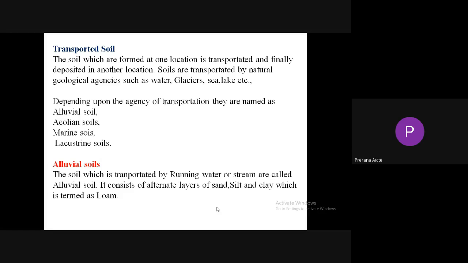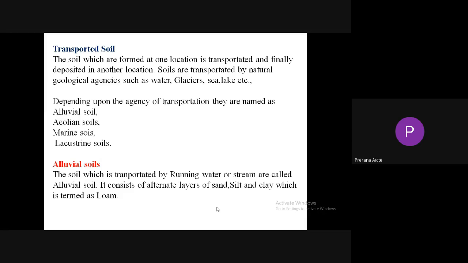These are exogenous geological agents. Depending upon the agency of transportation, sometimes the soil is transported due to water. Sometimes the soil is transported from one place to another due to wind. Sometimes it is transported due to ocean or sea. Sometimes it may be transported due to glacier. So depending upon the agency of transportation, they are named as alluvial soils, aeolian soils, marine soils, lacustrine soils.